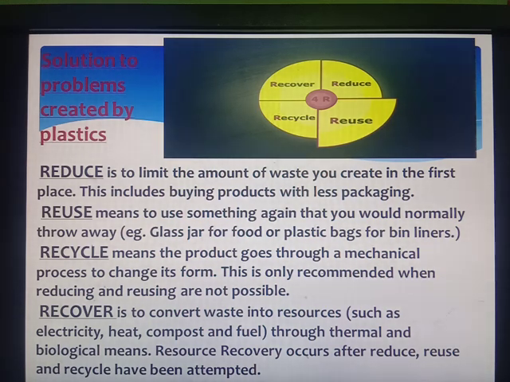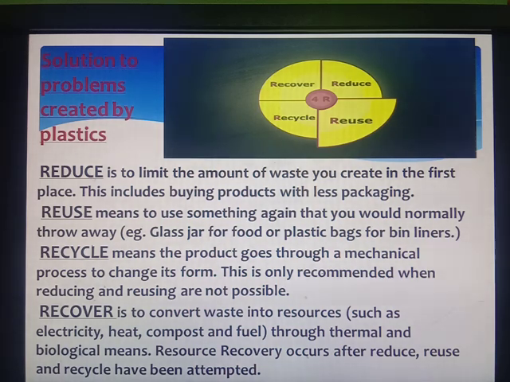Recycle means the product goes through a mechanical process to change its form. This is only recommended when reducing and reusing are not possible. Recover means to convert waste into resources such as electricity, heat, compost and fuel through thermal and biological means.